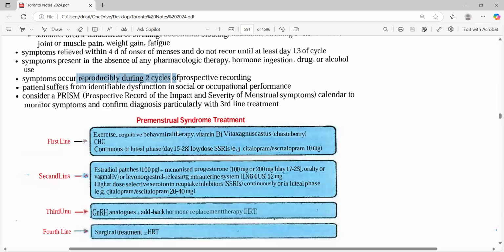If she had tried combined hormonal contraceptive, they will directly write it down for you. So don't assume anything, whichever question comes from anywhere, don't assume that she must have done this or this must have been done.